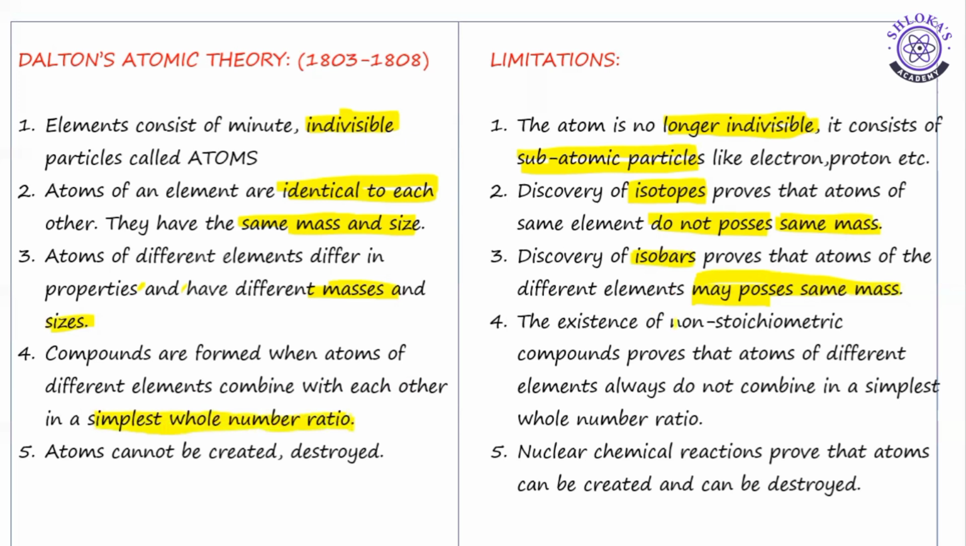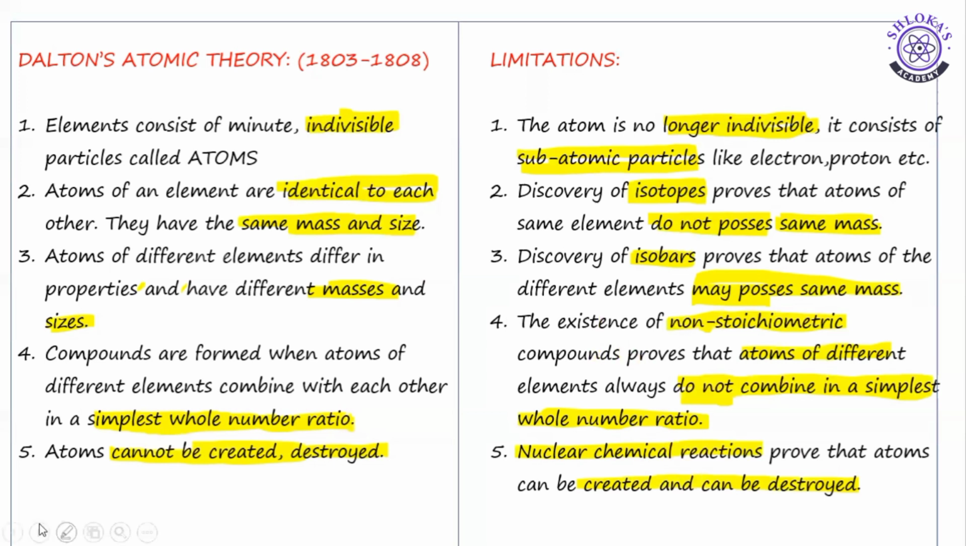But the existence of non-stoichiometric compounds proves that the atoms of different elements do not always combine in a simplest whole number ratio. The fourth one is also wrong. Atoms cannot be created, cannot be destroyed. But nuclear chemical reactions have proved that atoms can be created and can be destroyed. So these are the 5 limitations of Dalton's atomic theory. Please make notes, it is very important.